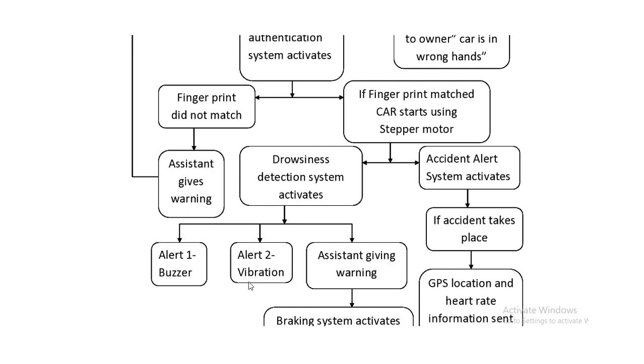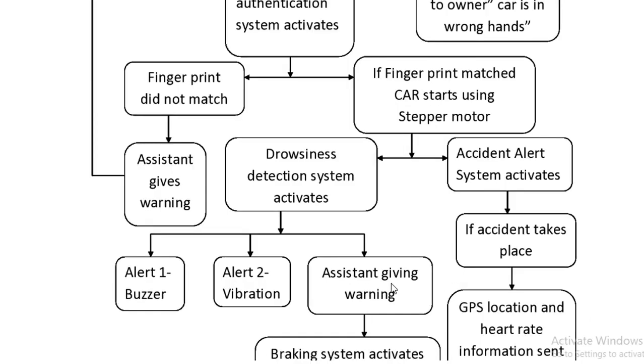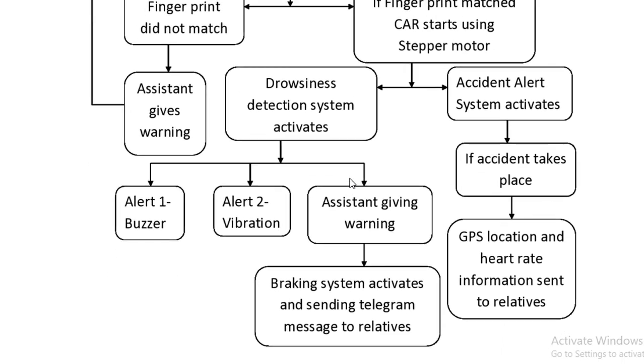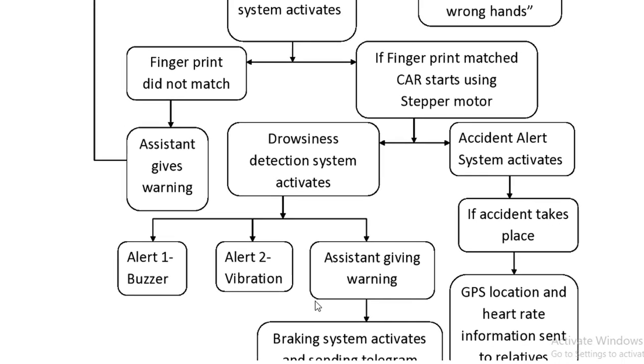In the drowsiness detection system we have two alerts and one warning. If the driver feels drowsy, first the buzzer will ring. In the second case, a vibrating motor on the steering of the car will vibrate, and on the third drowsy condition the assistant will give a warning. On the fourth drowsy condition the braking system will activate, and with the DC motor the brakes will be applied very slowly and a Telegram message will be sent to the relatives of the driver.